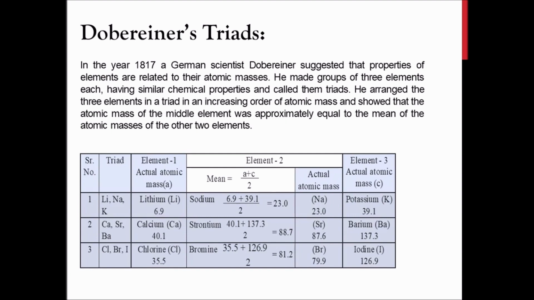It is said that he was not successful in classifying all the elements. He could probably classify a few triads, but he could not classify all the elements known up till that time according to his theory of triads. So even though Dobereiner started the classification, Dobereiner's triads were not accepted by the world.